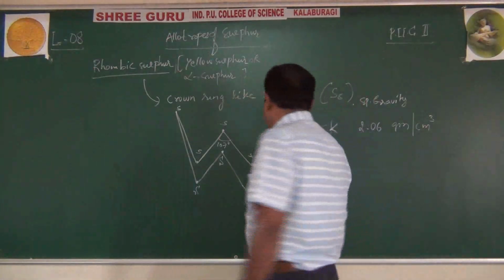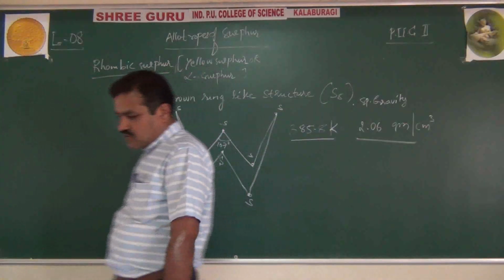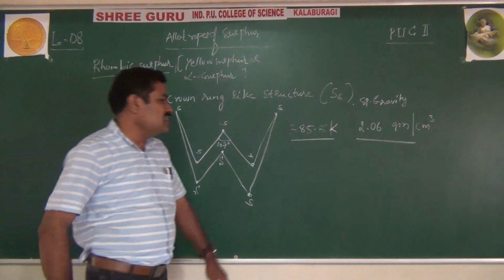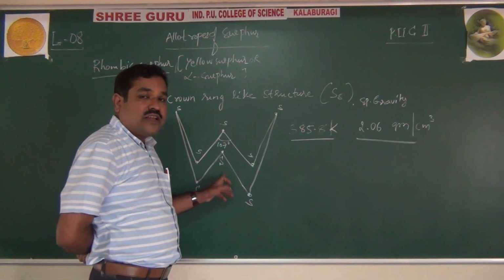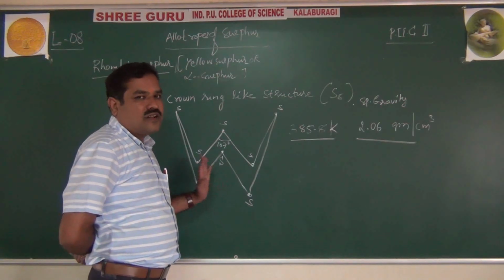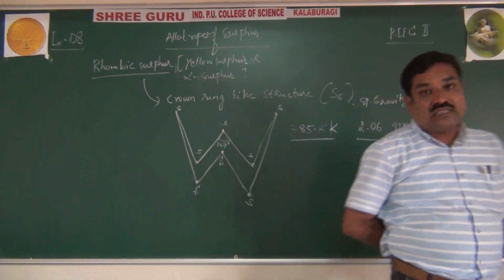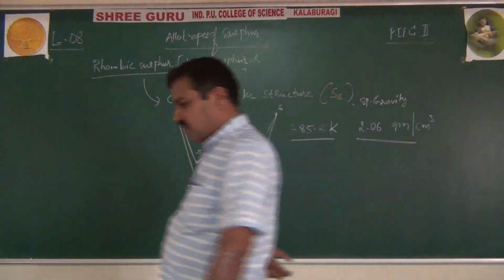Okay, with the melting point of 385.8 and the specific gravity 2.06 grams per cubic centimeter. And this is insoluble in water, sparingly soluble in alcohol, but readily soluble in carbon disulfide. Remember, these are the structural features of the rhombic sulfur. This is the most stable anisotropic form of sulfur.